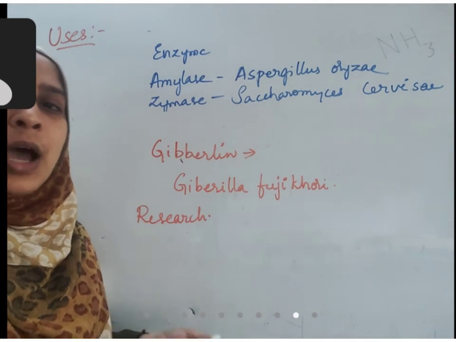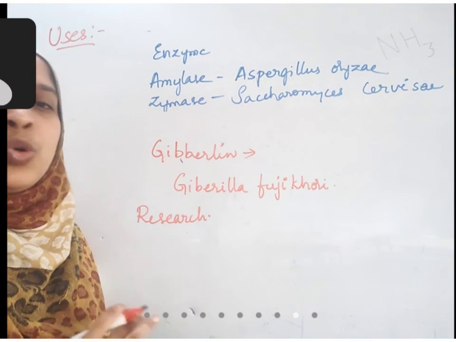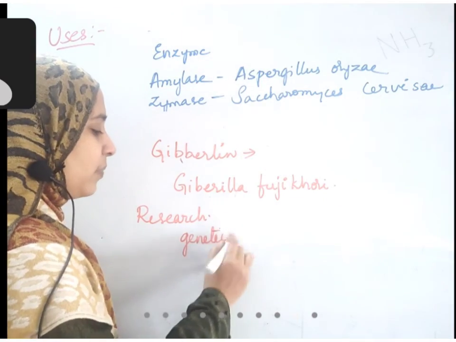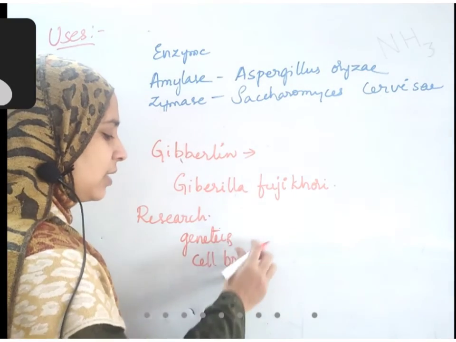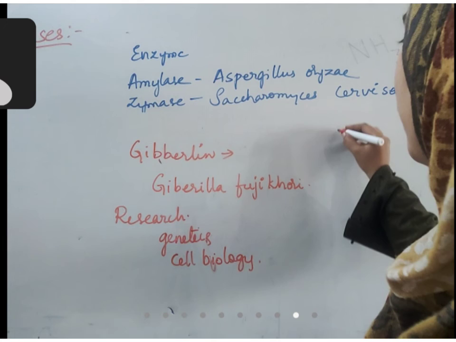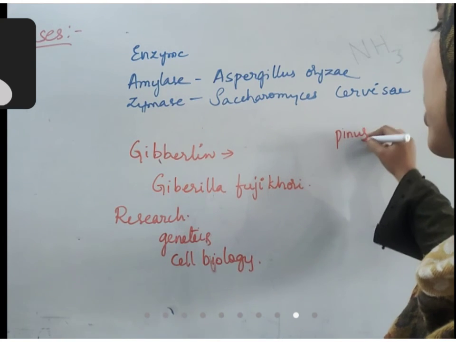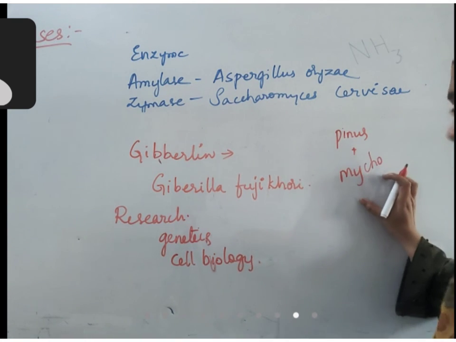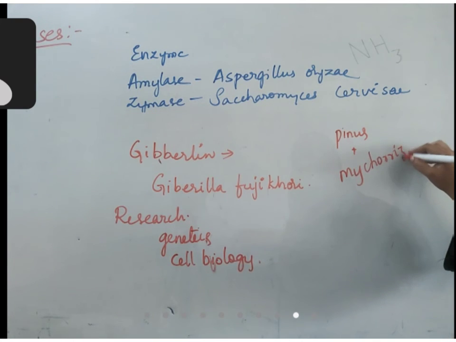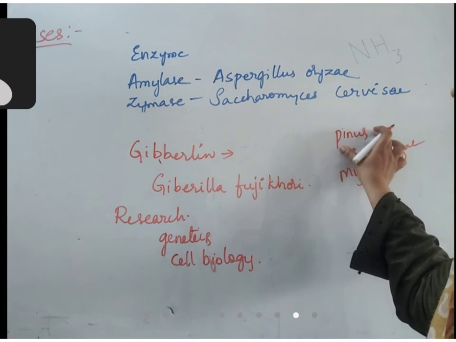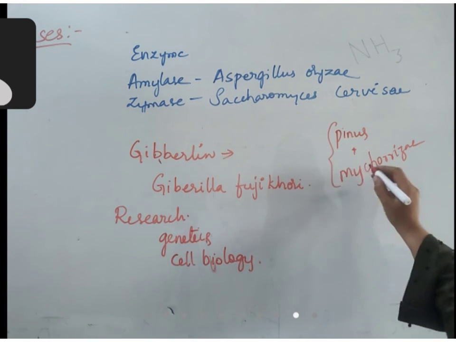Saccharomyces to understand how the carbohydrate metabolism is there, to understand the genetics, in the field of genetics, in the field of cell biology, and different ways these fungi are used. Okay, it also makes soil fertile. How is soil made fertile? For example, Pinus is a plant that makes a symbiotic association with a type of fungus called mycorrhiza. Mycorrhizae absorb the nutrients from deeper layers of soil and supply them to Pinus plants. So in this way, it helps in plant growth.